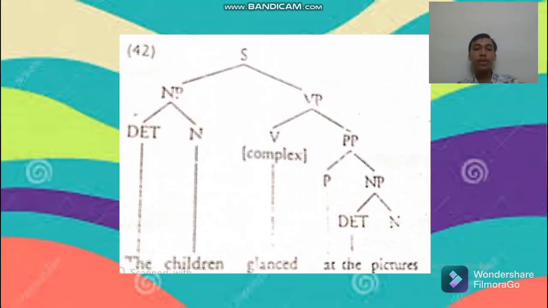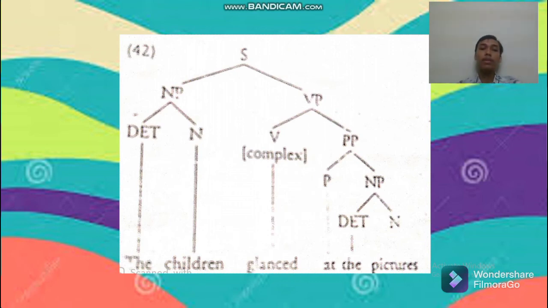Let's see the tree diagram. The sentence is divided into noun phrase and verb phrase. The as a determinant and children as a noun of noun phrase.